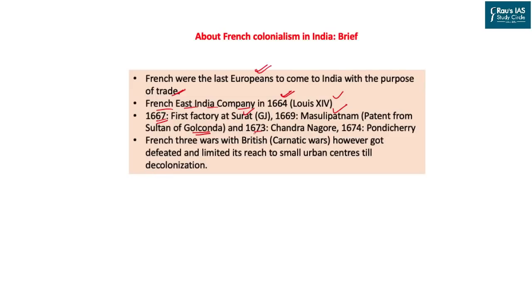In 1673, Chandranagar was established, and in 1674, Pondicherry was also established, which later on became the core center of French authority. France, along with other European powers, was in the mode to capture the largest possible area in India. So they started from that area of South India where the core authority could be captured.